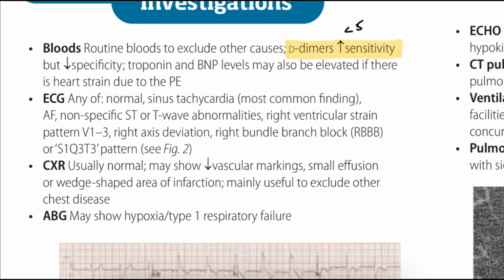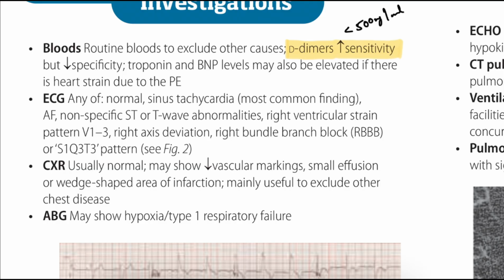Okay, the normal value we can see is less than 500 nanogram per ml. The main use is that it's good for ruling out pulmonary embolism in low risk patients. If the patient has pulmonary embolism in low risk, then we can do D-dimer. The main limitation is that it's increased in pregnancy, infections, cancer and old age patients. Okay, but it has reduced specificity, and we have to do troponin and BNP levels, which may also be elevated if the patient has any heart strain because of pulmonary embolism.